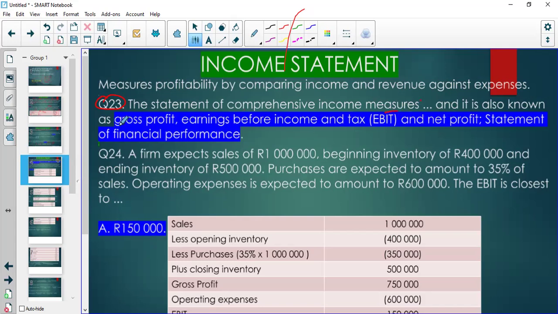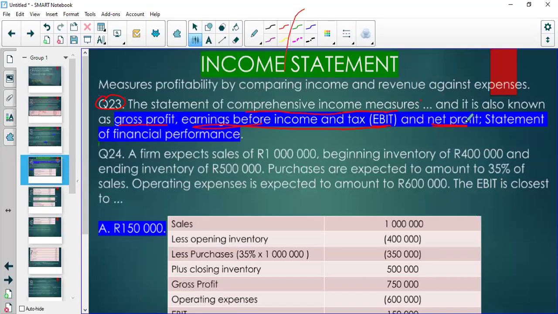So it's going to show you things like your gross profit, your profit before tax, and the profit for the year. In finance, we normally say earnings before interest and taxes, EBIT, and then the net profit, which is your profit for the year. These are the things that you will see in your statement of comprehensive income.